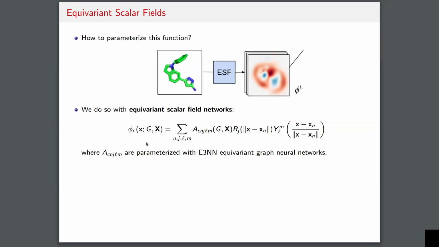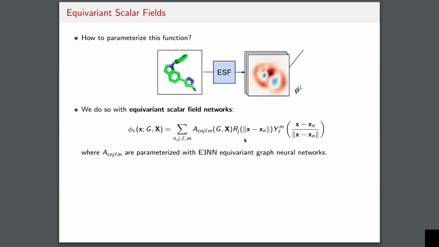So the value of the scalar field at a point x relative to the ligand conformer, which in this case is specified by the graph G and the ligand atom positions X. So we're going to evaluate the value of the scalar field at an arbitrary point x. This is going to be decomposed into the sum of contributions from each atom. So n here is the atom index.